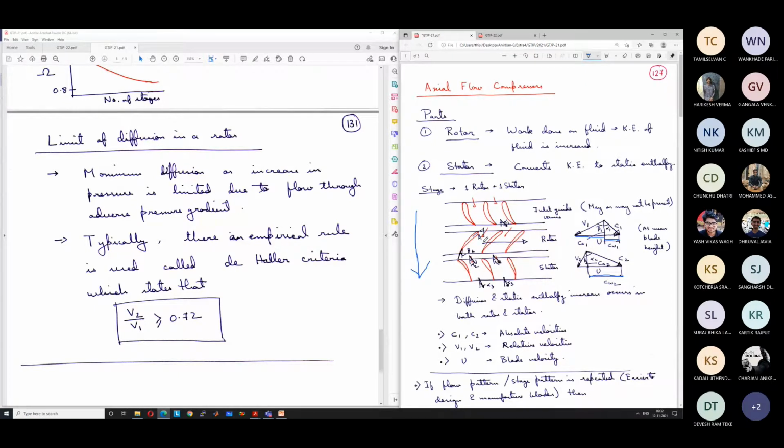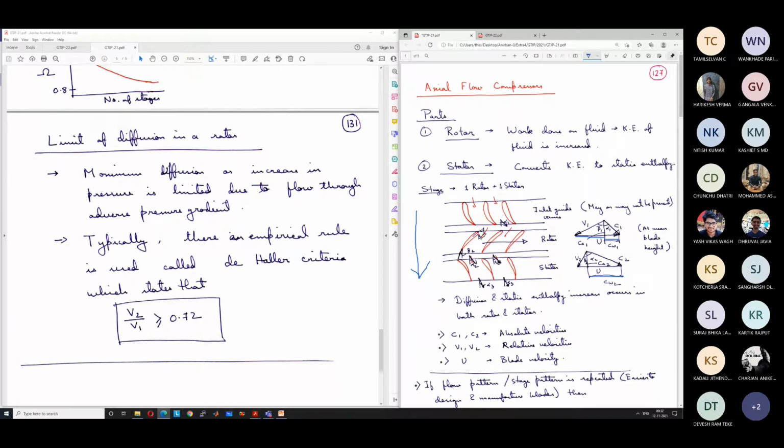If you decrease the relative velocity by increasing the passage area between the rotor blades, there will be a pressure rise. So the rotor blades will also act like a diffuser.